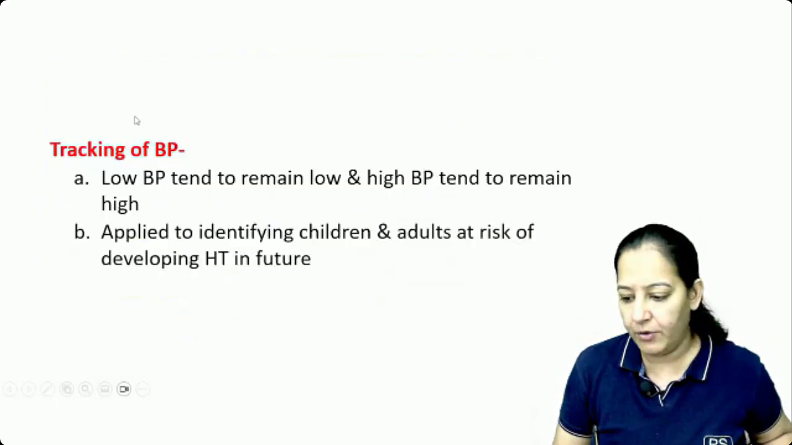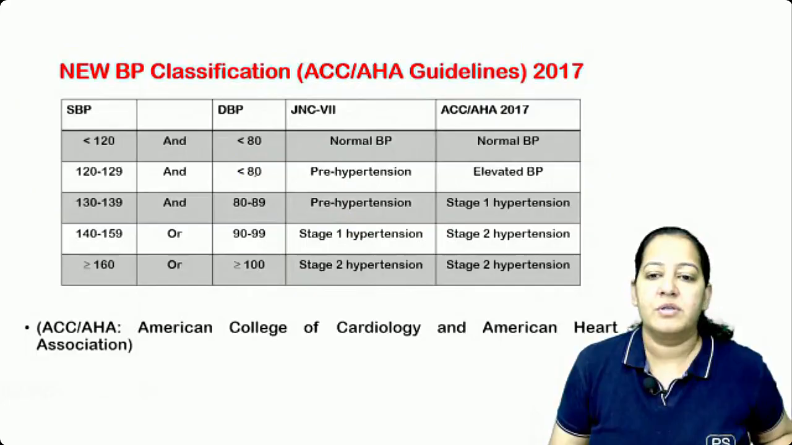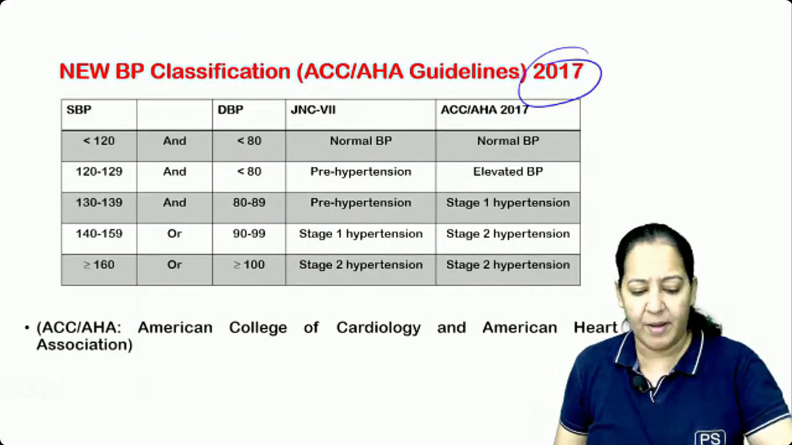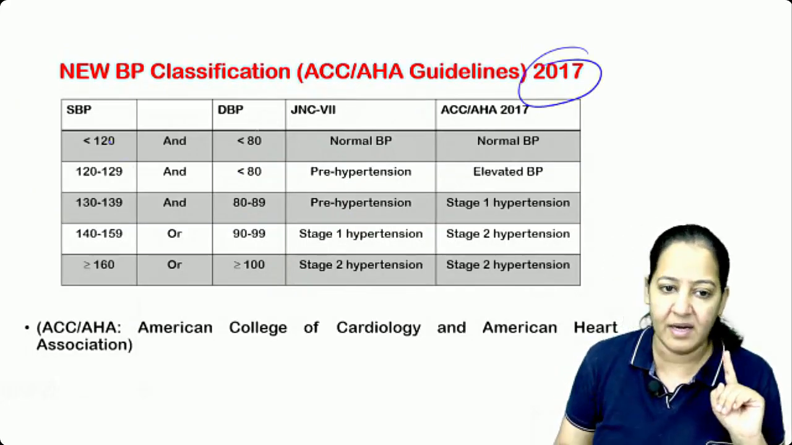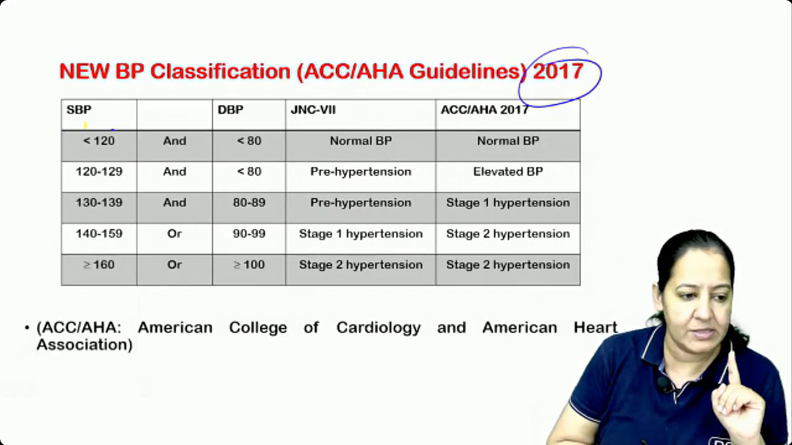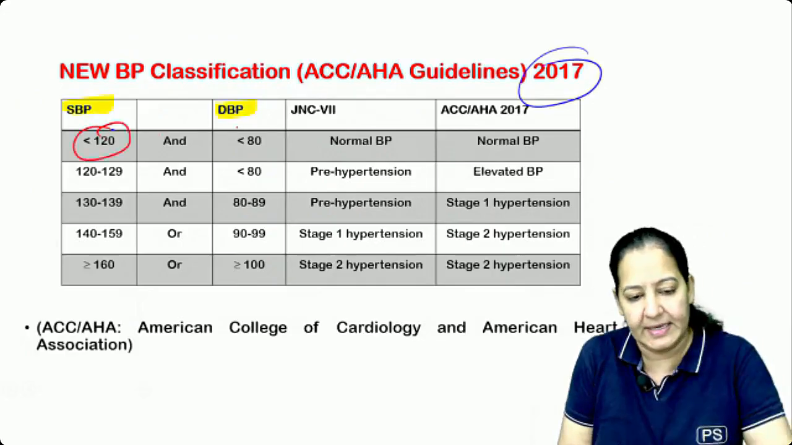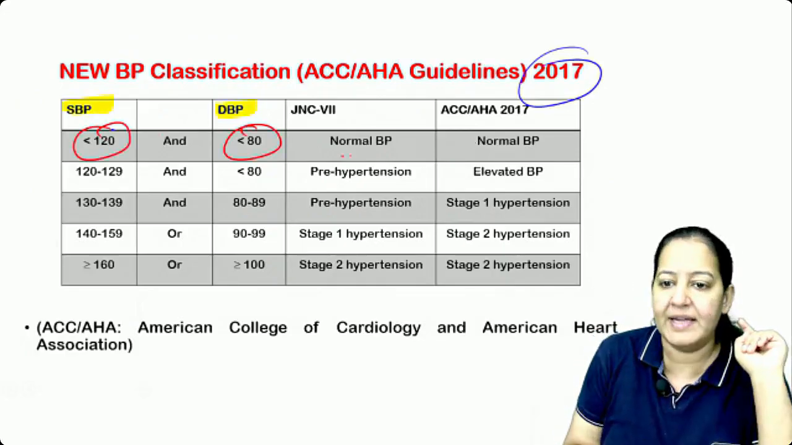Can we go ahead? Okay, so this is hypertension. This is the new classification of hypertension. You will learn it better in medicine, I guess. Normal blood pressure: SBP and DBP, systolic blood pressure and diastolic blood pressure. You can see, this is less than 120, this is less than 80. This is normal.